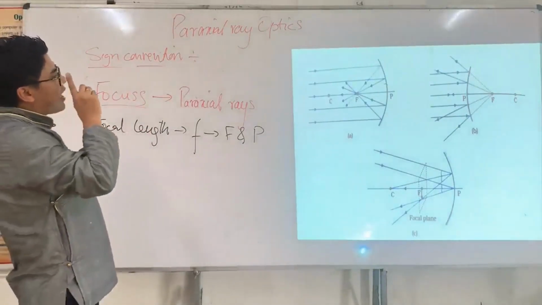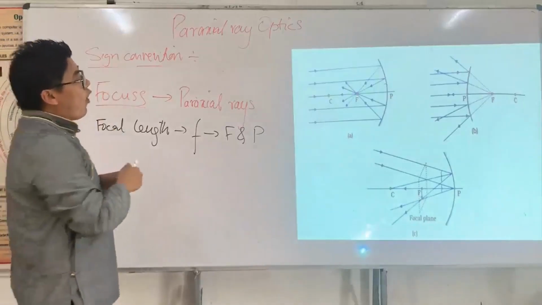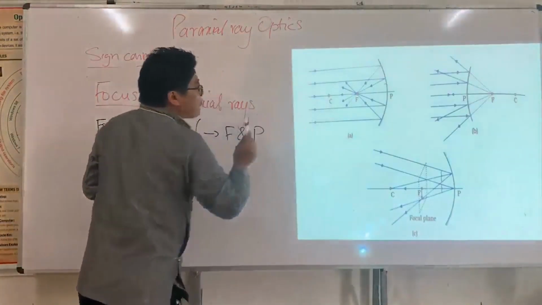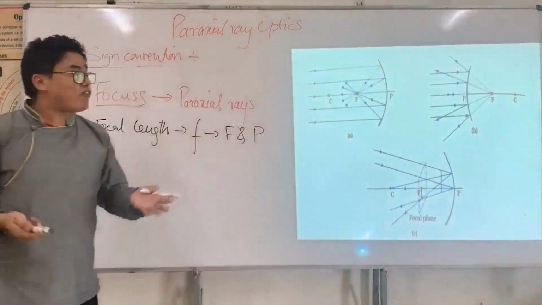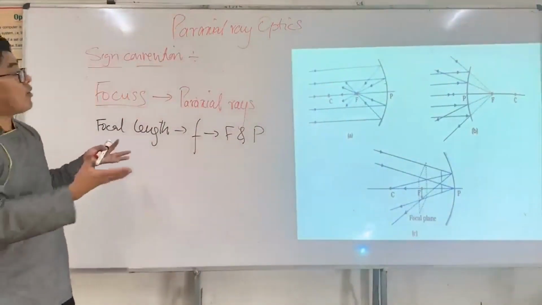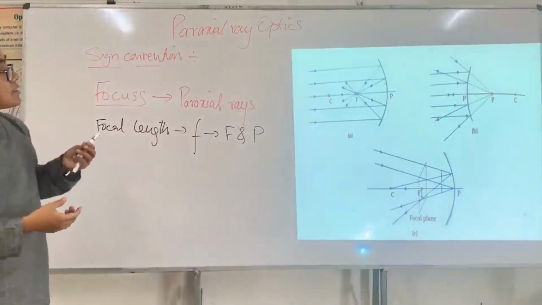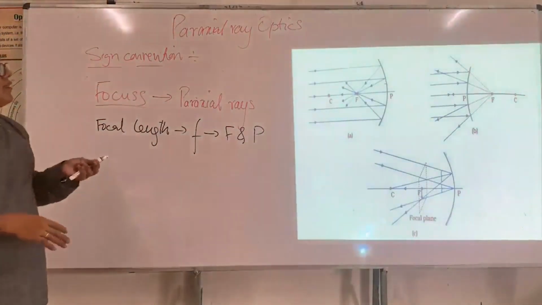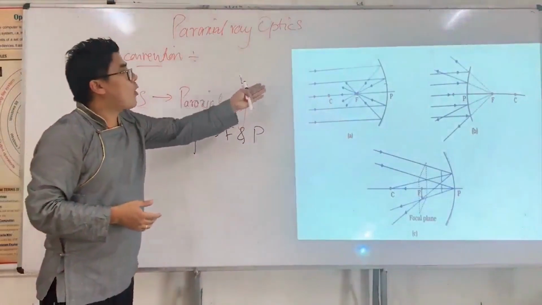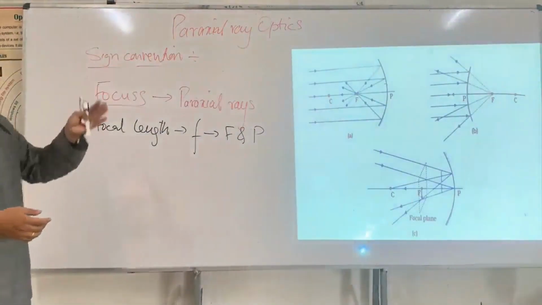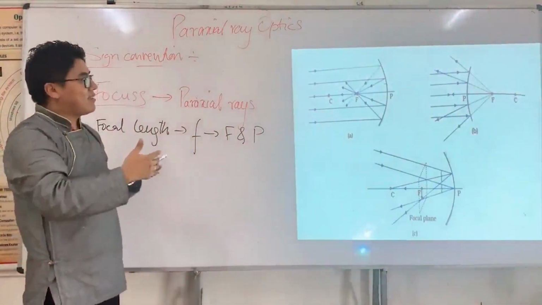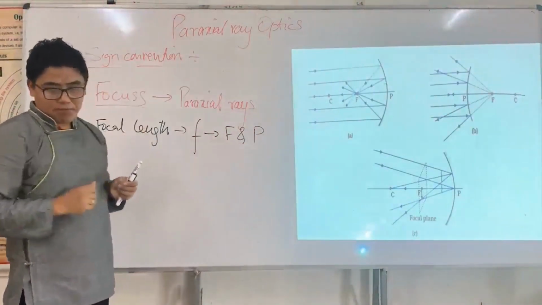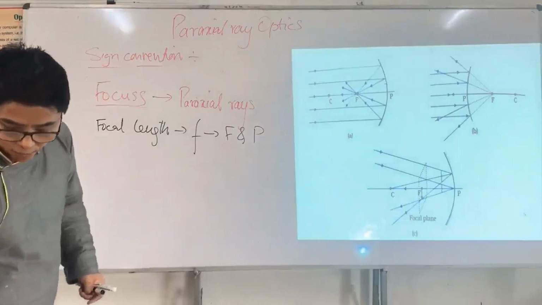And again you should keep in mind, all these rays come from the same object. And you won't argue, so how come rays from the same object come parallel? Answer is very simple. Those objects are at infinity. If objects are at infinity, the rays appear parallel when thrown to the mirror. Alright, so this is one point.